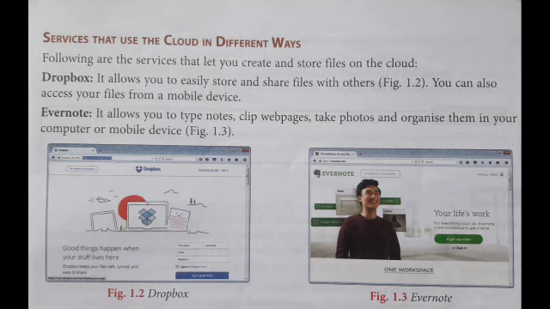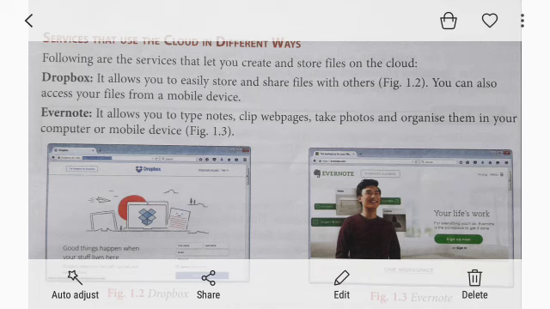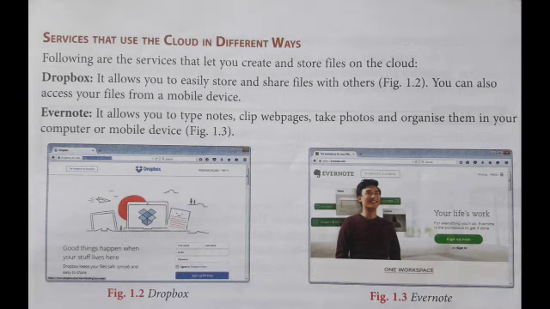Following are the services that let you create and store files on the cloud. Remember student, cloud is a synonym for internet. First service is Dropbox. Dropbox allows you to create, store and share files with others. You can also access your files from a mobile device, so there is no restriction of computer or laptop. You can easily access your files from a mobile device.